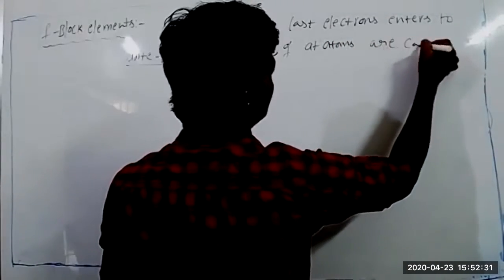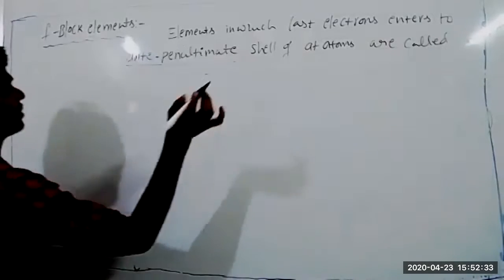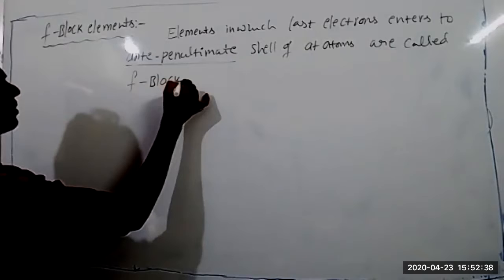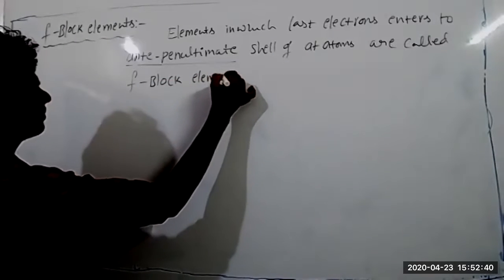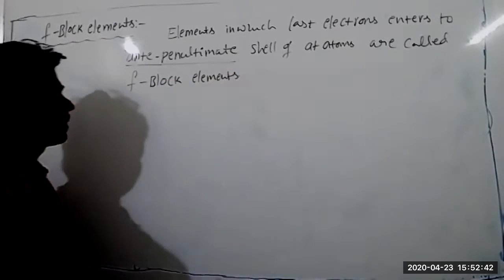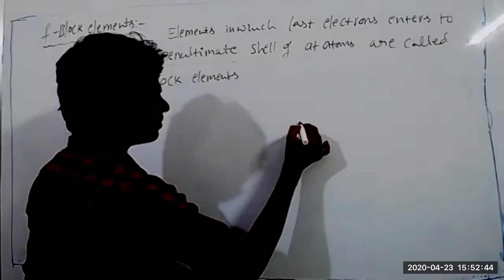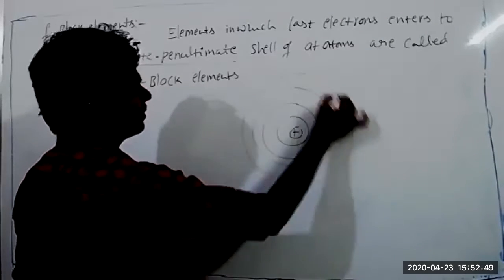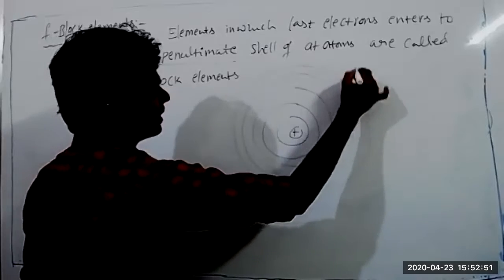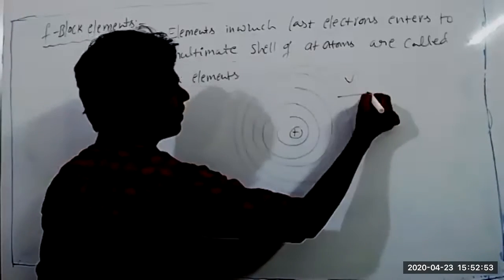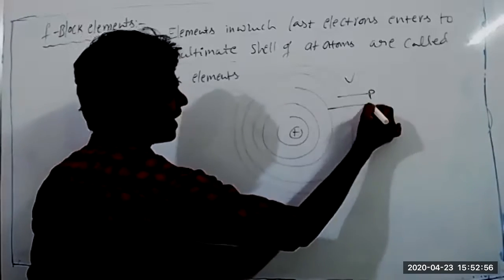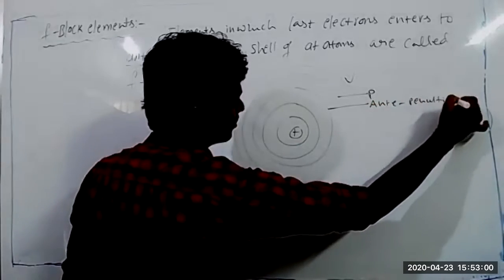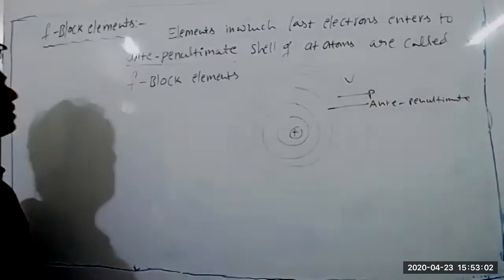Sir, are the penultimate shell and anti-penultimate shell the same, or are they different? Different. You know what the valency shell is, right? This is the valency shell, this is the penultimate shell, and this is the anti-penultimate shell. Okay, sir.